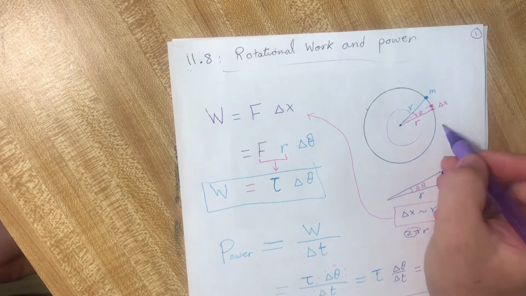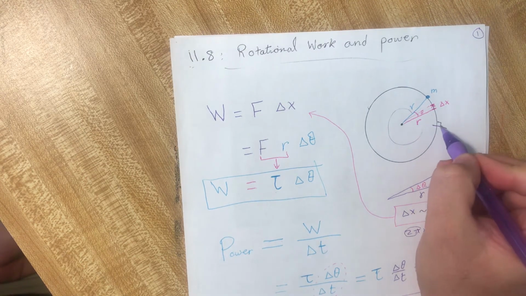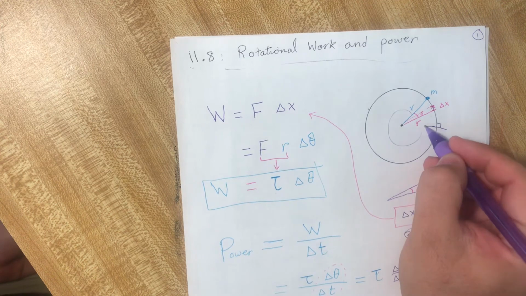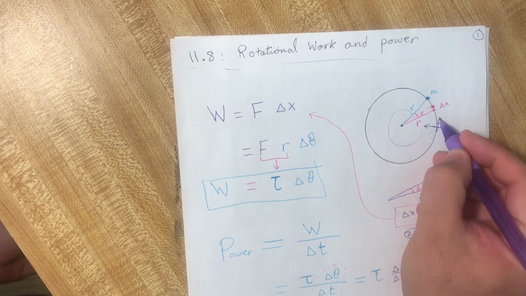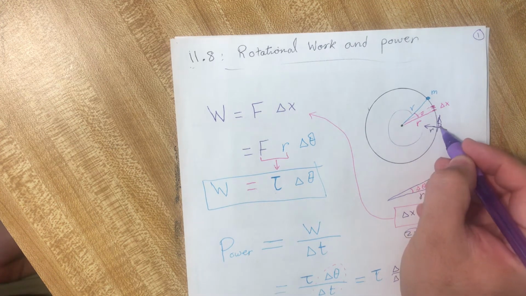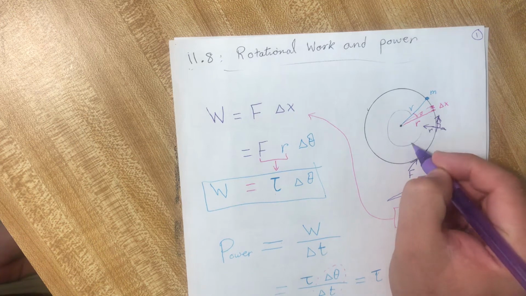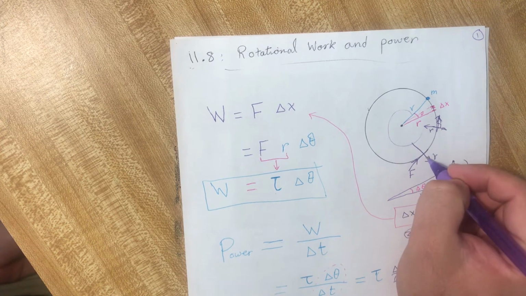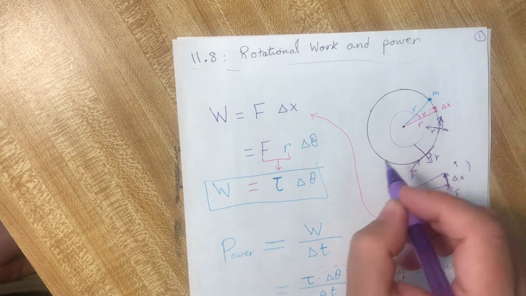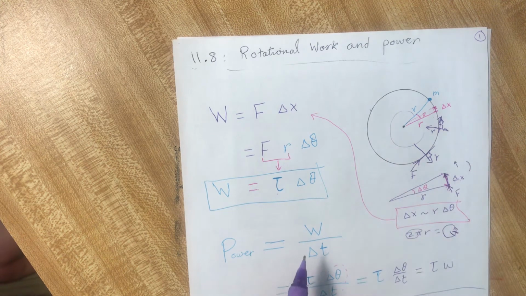The angle between the force and r is 90 degrees. This is F, and this is the r direction. The angle between them is 90, so sine theta is 1.